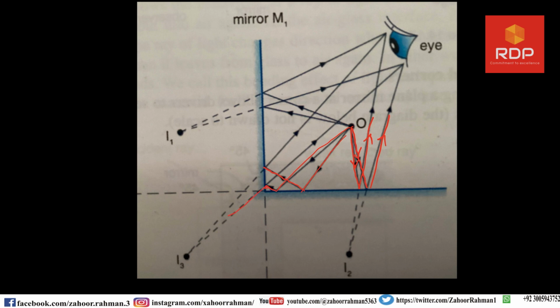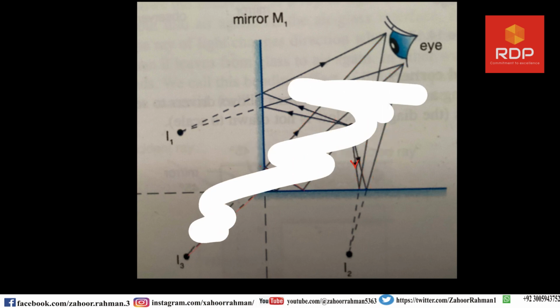From this point, you have to draw one line in this direction and the second line in this direction, and from there you have to draw the line. Just like, let me erase these things.